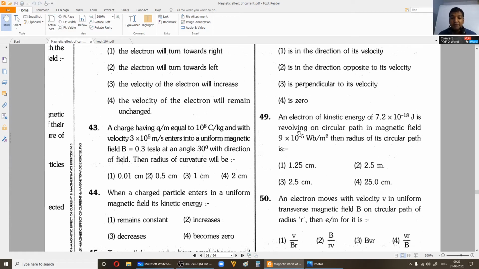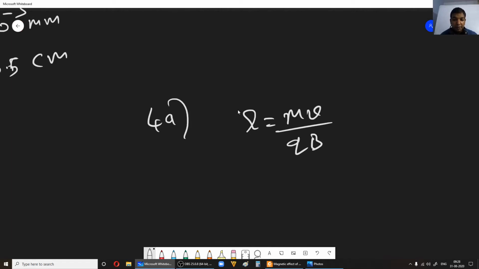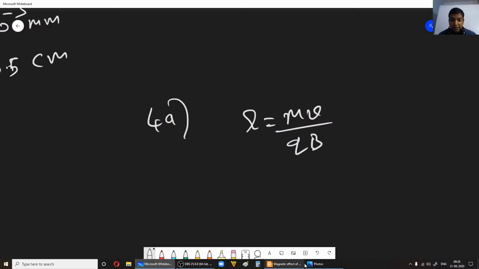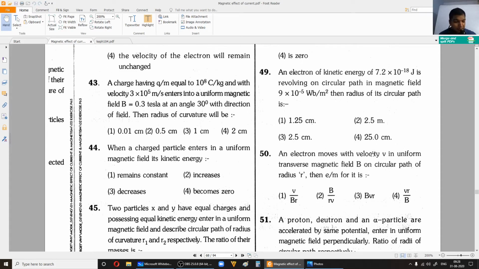Now 49th. An electron of kinetic energy revolving on circular path in magnetic field, then the radius of its circular path is, okay. Now you have to modify this equation slightly. For 49th one, you have this R is equal to mv divided by qB, right? Okay, so you just have to multiply and divide by v by 2, okay. So we have seen this R, right? So in terms of kinetic energy, now try doing it, you'll understand, right? Okay, now otherwise let me try.